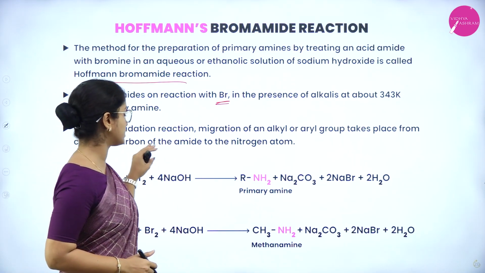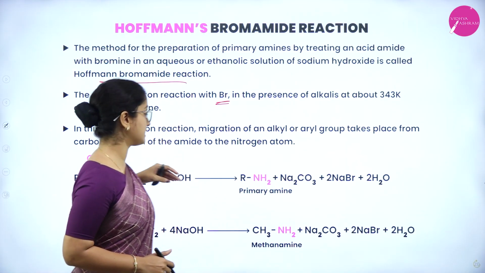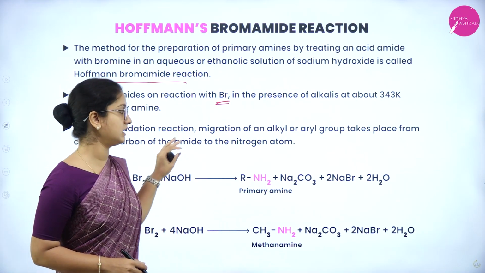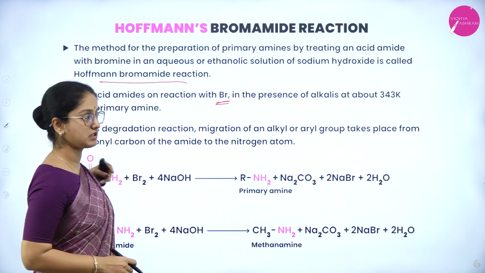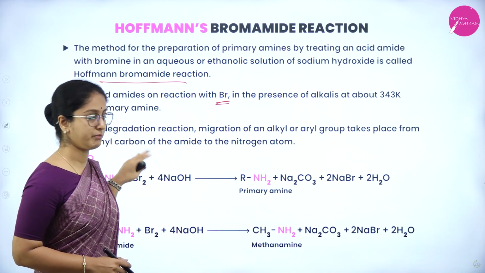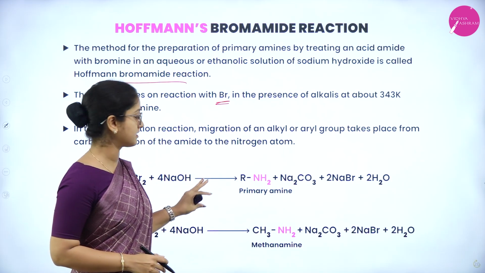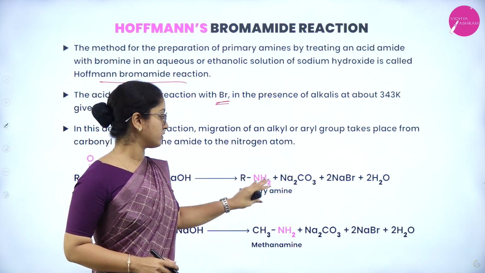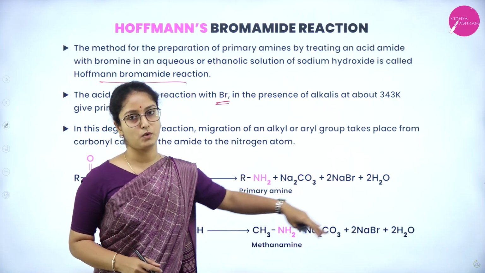In this degradation reaction, migration of an alkyl or aryl group takes place from the carbonyl carbon of the amide to the nitrogen atom. The same reaction is given in an equation form: amide in the presence of bromine along with alkali, that is strong base sodium hydroxide, produces primary amine, sodium carbonate, sodium bromide and water.